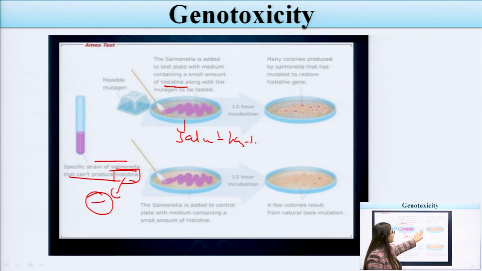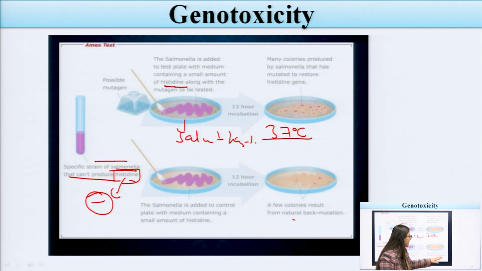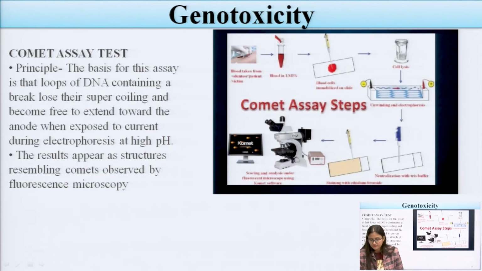Third, after 12 hours incubation at a temperature of 37 degrees Celsius, many colonies are produced by the Salmonella that has mutated and restored the histidine genes. Now the Salmonella is added to the control plate with a medium containing a small amount of histidine. After 12 hours incubation, few colonies result from natural back mutation, because we have depleted the histidine from this Salmonella.